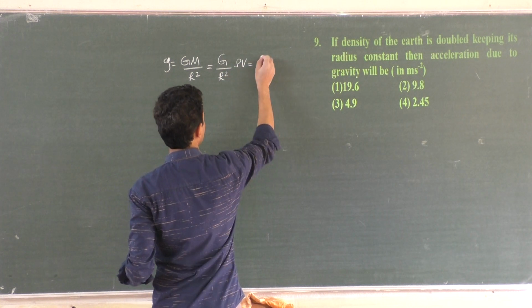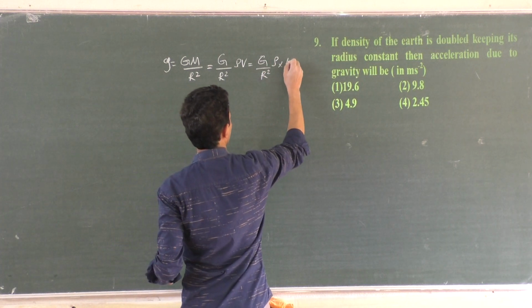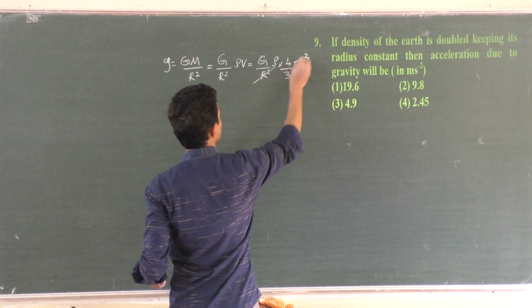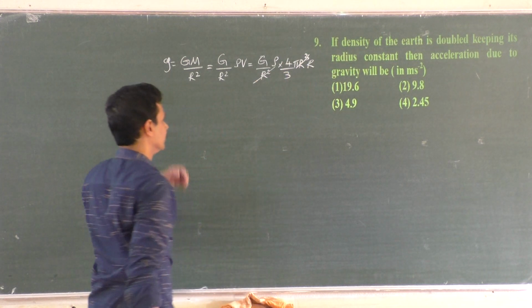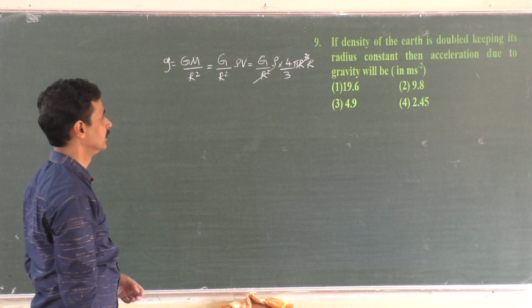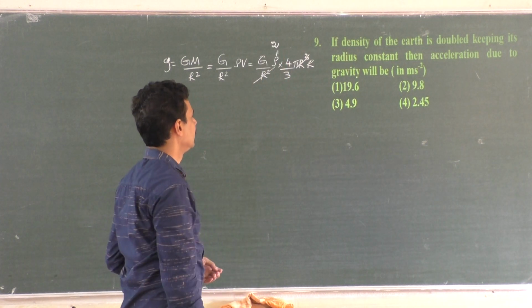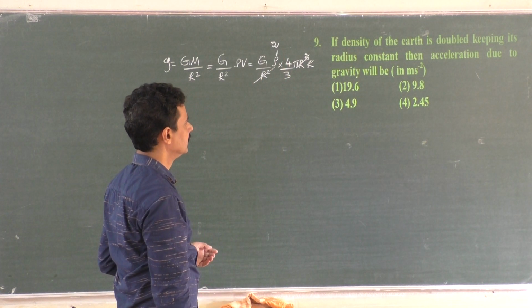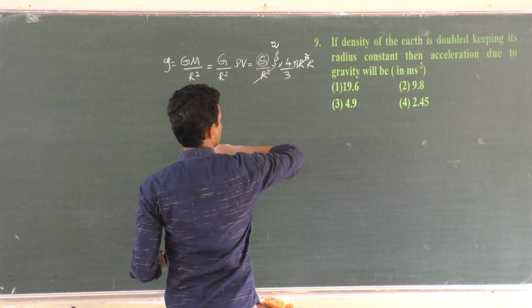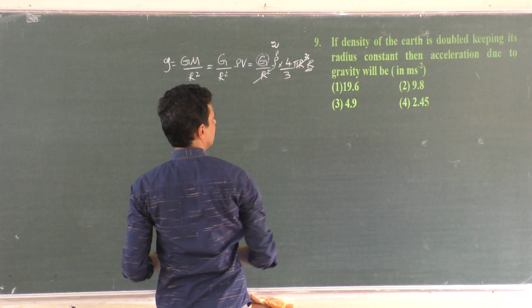Because we have to somehow bring that term r square, density, volume is 4 by 3 pi r cube, and you take 1 r here. If the density of the earth is double, keeping the radius constant, then the acceleration due to gravity will be, of course G is a universal constant, r is maintained same, that's what they say, only density is double.